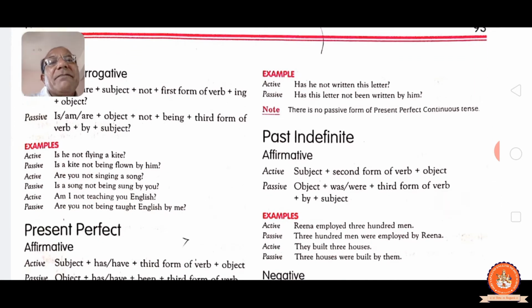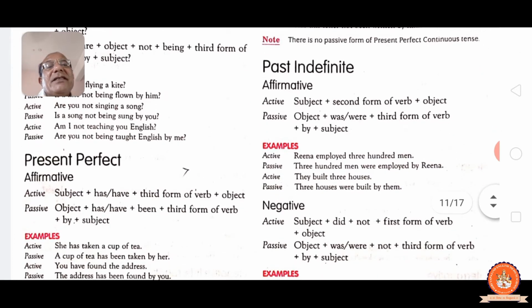Now present perfect tense. Affirmative, active: subject, have/has, past participle and object. Passive: object, have/has, been, past participle, by and subject. Here we have to add "been" in passive. In continuous present tense we have to add "being". Here it is "been", b-e-e-n.